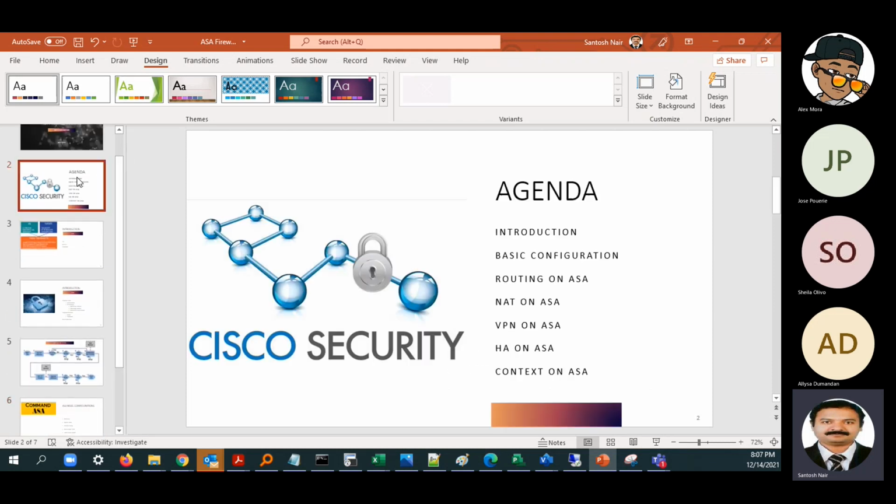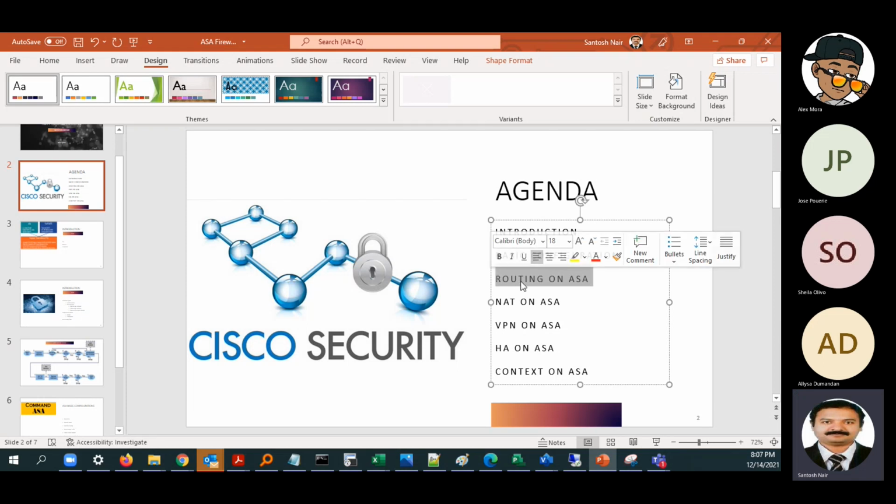Next is routing on an ASA firewall. We'll try to do it tomorrow because I did not want to schedule it one week after that, so we'd miss that topic totally and you might not be able to attend it. So if you attend these five continuous sessions, we will try to cover routing, NAT, and VPN, one in each of these sessions. We'll try to complete as much as we can in these five sessions.